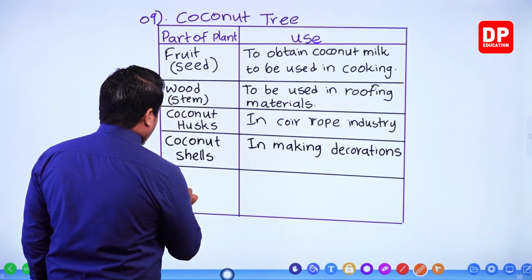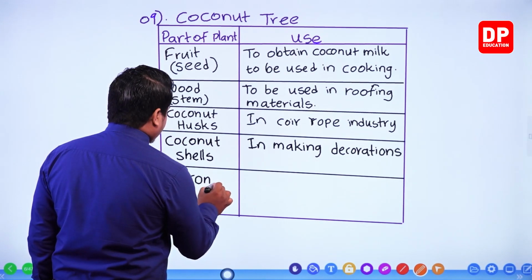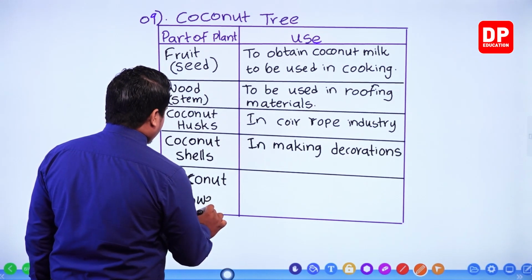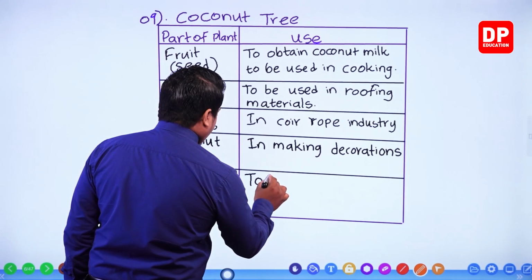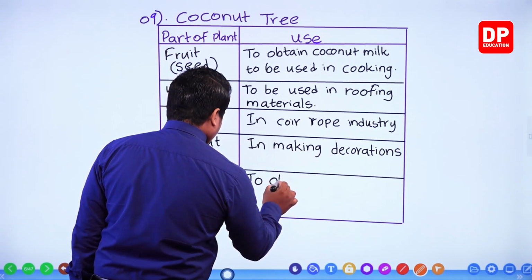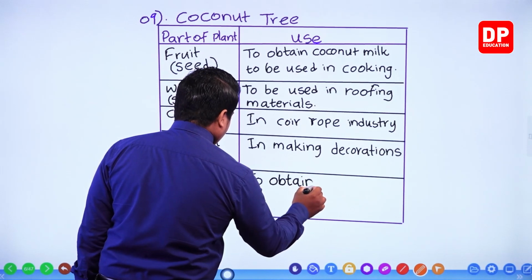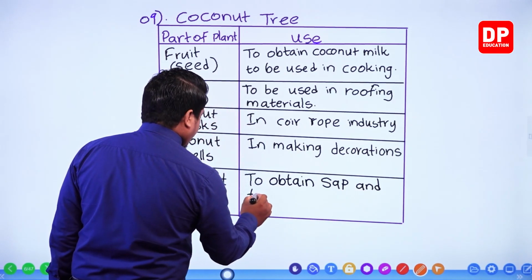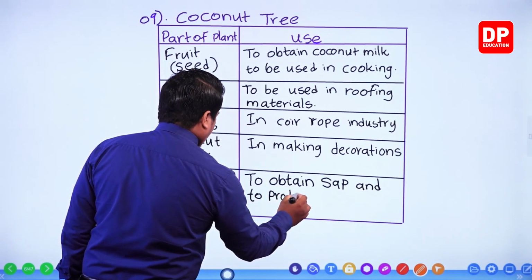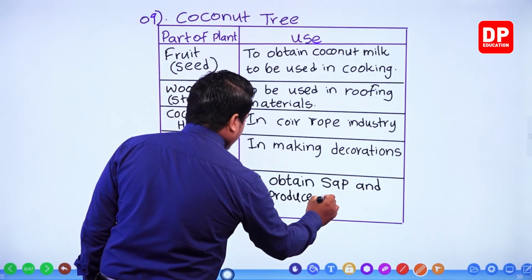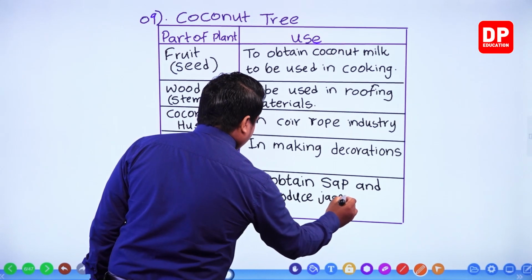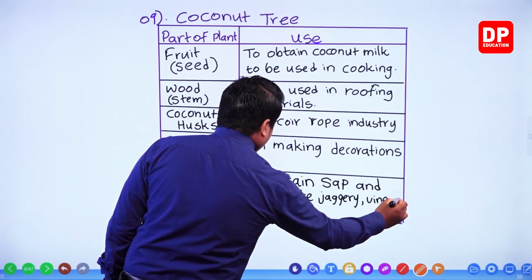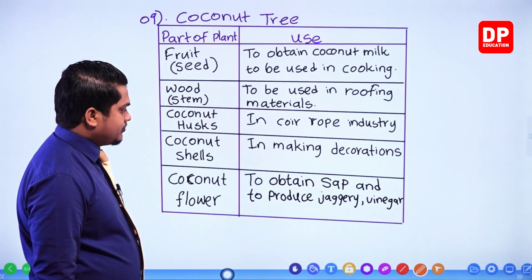Then coconut flower, to obtain sap and to produce jaggery and vinegar.